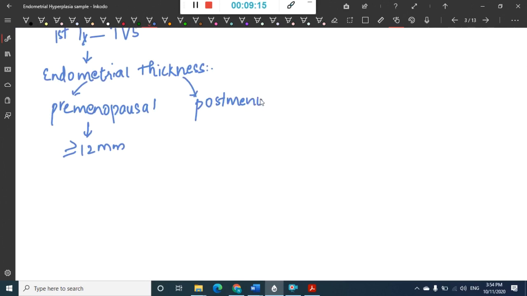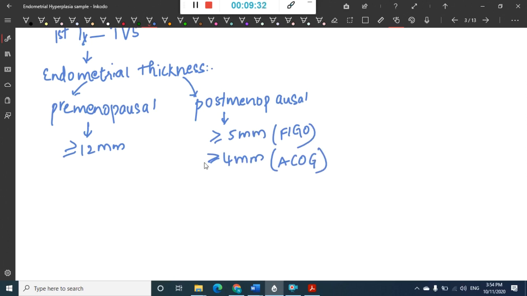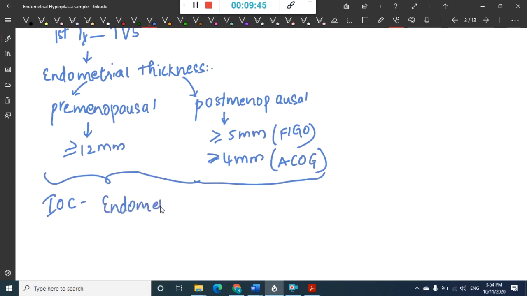And if this endometrial thickness in postmenopausal women is more than or equal to 5 millimeters according to FIGO classification, or more than or equal to 4 millimeters according to ACOG guidelines, in both these conditions, you will have to suspect endometrial hyperplasia, and you will have to go for the next investigation, which is endometrial aspiration biopsy. So in this condition, endometrial aspiration biopsy should be done.